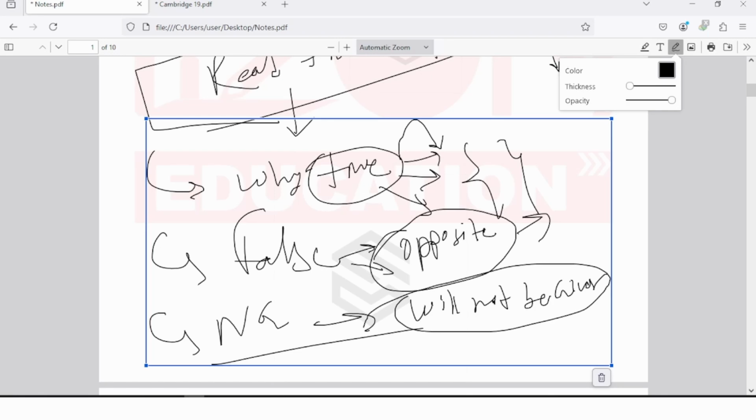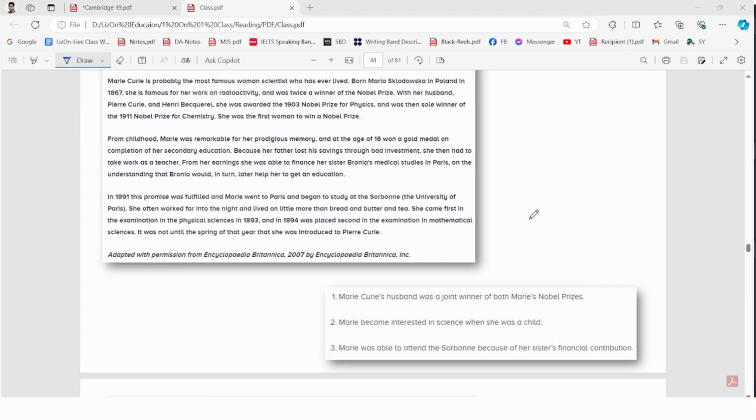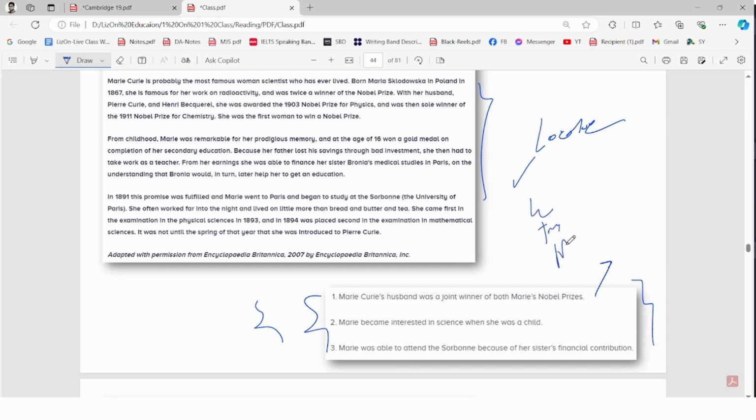Now I'll give you a homework, a little bit of this passage, very short homework for you. The three questions, just solve them the way I have taught you. First try to find the word and locate it here. First locate, and then read the question, try to understand why this question can be true, why this question can be false, why this question can be not given.